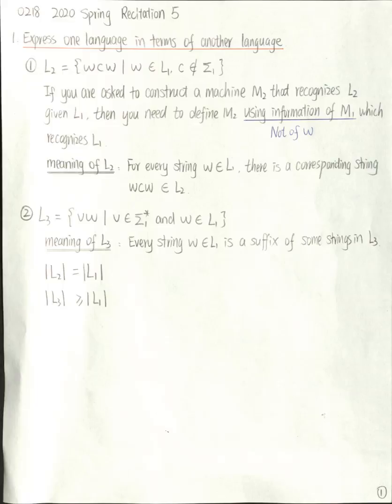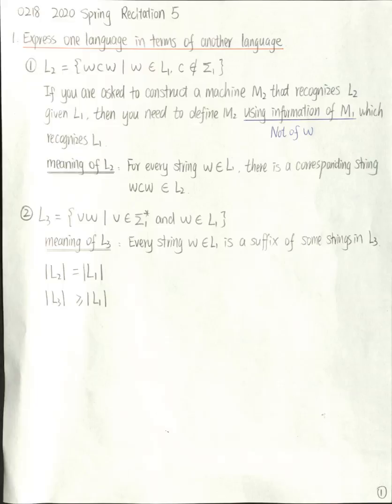Let's say I have a language L2 and it's defined in terms of L1. L2 contains a set of strings of this format, WCW, and W is a member of L1, and C is a symbol out of this alphabet sigma 1.